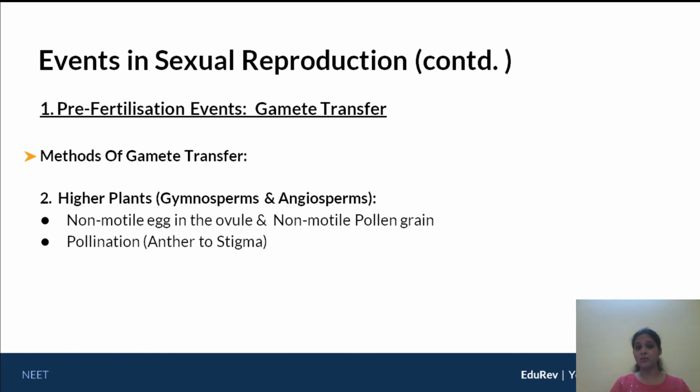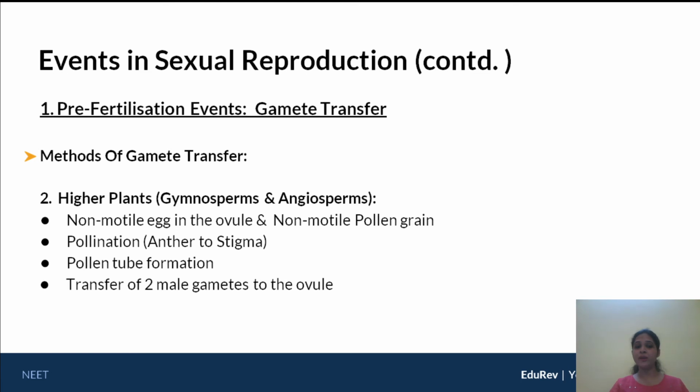Okay, so pollination must occur from the anther to the stigma, either of the same flower causing self-pollination, or you can have cross-pollination. Okay, the moment the pollen falls onto the stigma, there is formation of pollen tube, and each pollen will give out about two male gametes, and these male gametes will go downward into the ovule and fuse with the egg cell. Okay, so this is how you have the production of a zygote within the ovule. That zygote will later on give rise to the seed.